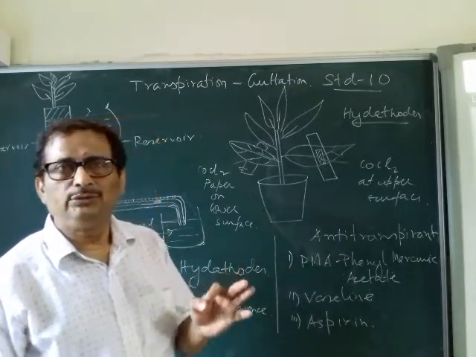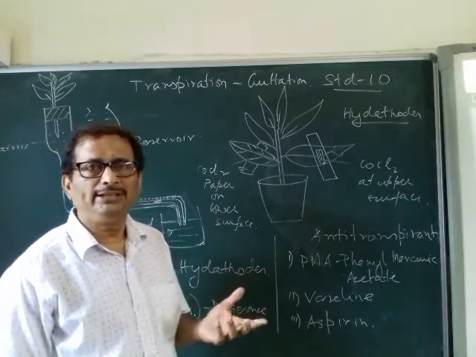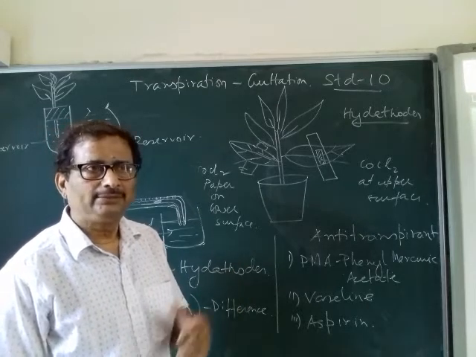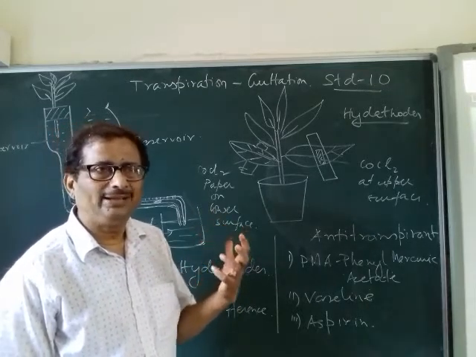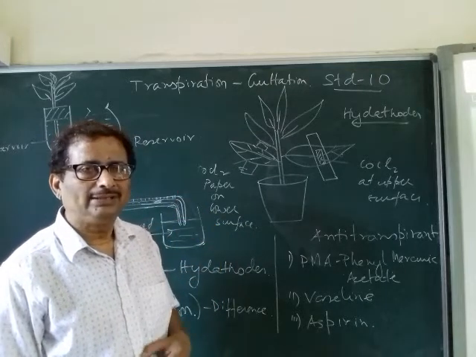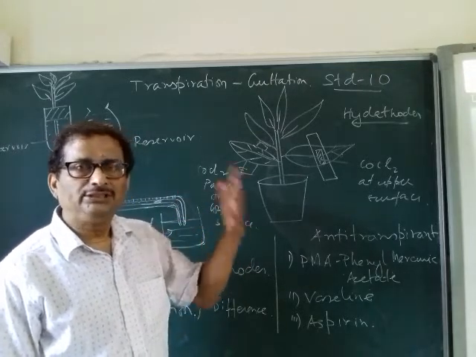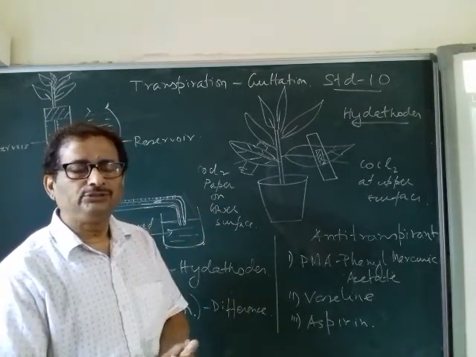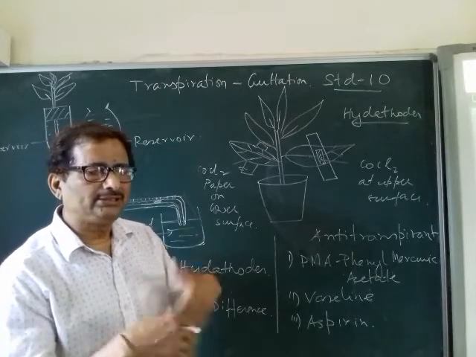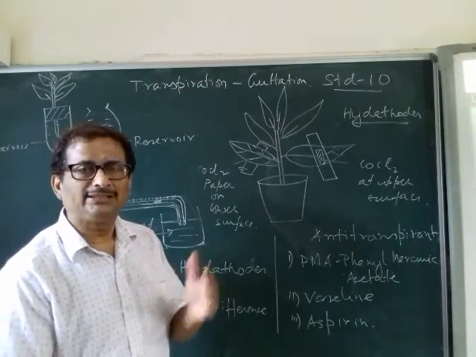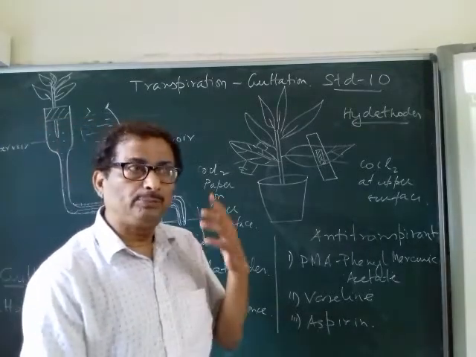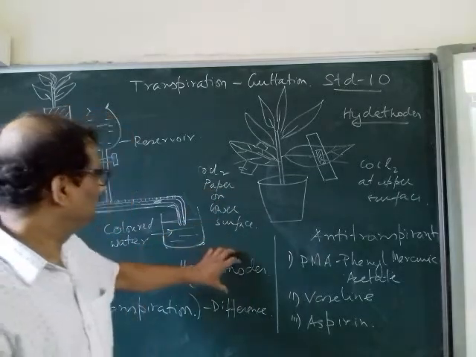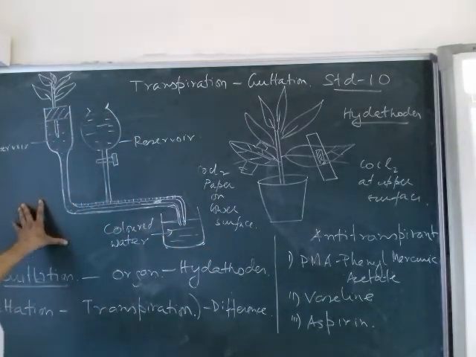Guttation takes place, as I told you, in the early morning, whereas transpiration takes place mostly in the afternoon. Guttation takes place in weather where the humidity is more. Transpiration takes place in less humid conditions. So most of the factors which affect transpiration are opposite to those which affect guttation. They are vice versa, though the phenomenon is the same, that they give out water. So that is the difference between transpiration and guttation.